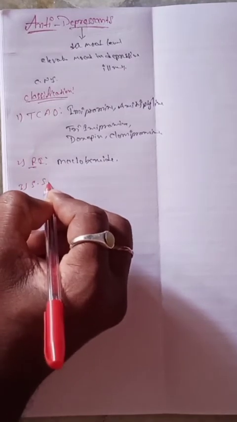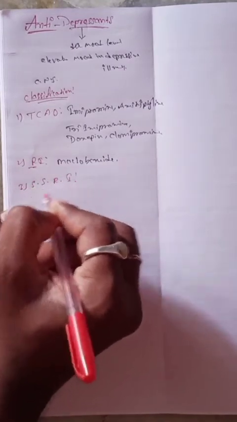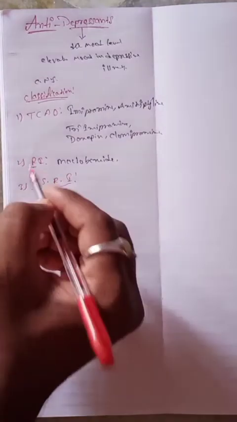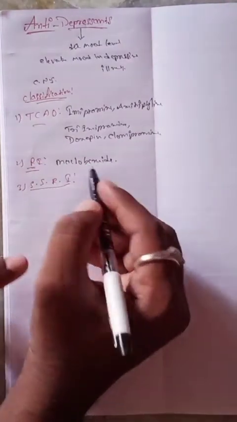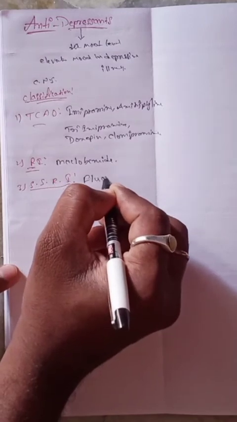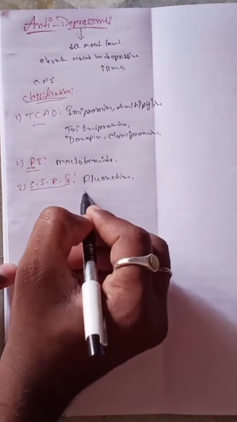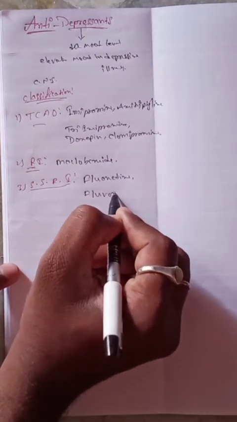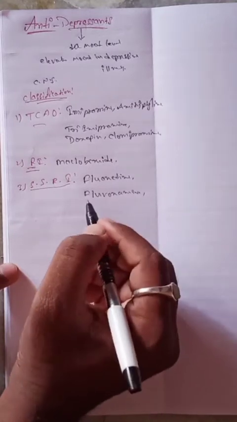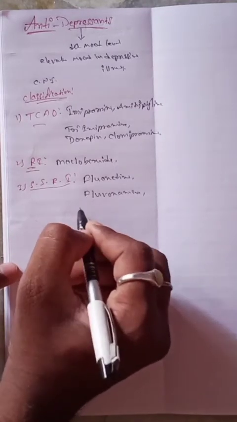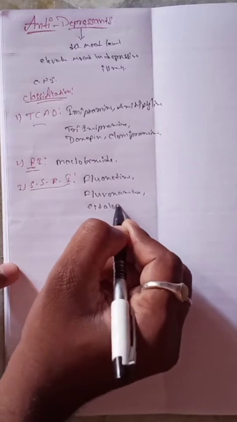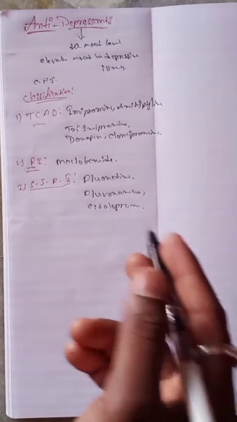And the next one is selective serotonin reuptake inhibitors: fluoxetine and fluvoxamine, and the next one citalopram. These drugs are examples of the selective serotonin reuptake inhibitors.